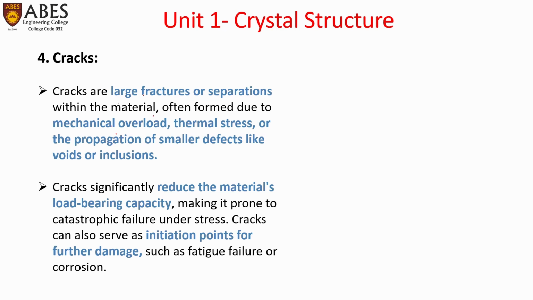The fourth type of volume defect is cracks. Cracks are large fractures or separations within the material formed due to mechanical overload. If mechanical overload happens, cracks get generated. We all know thermal stresses; due to thermal stress also, cracks get generated. Cracks can also arise from the propagation of smaller defects like voids or inclusions, which we discussed earlier. If the smaller defects propagate, they create a crack.